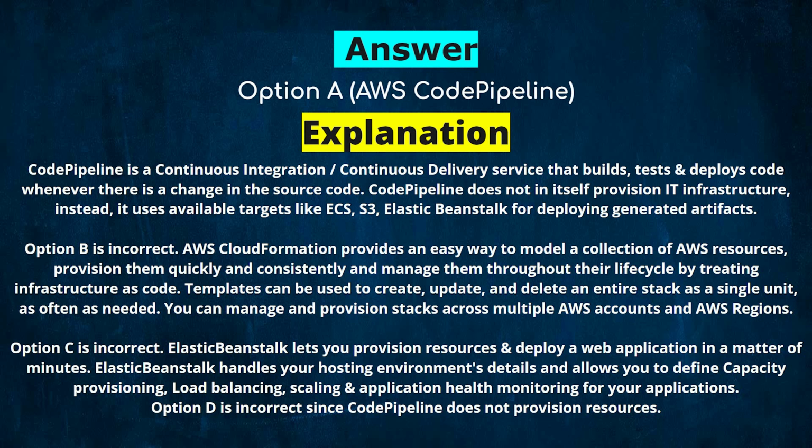Option C is incorrect. Elastic Beanstalk lets you provision resources and deploy a web application in a matter of minutes. Elastic Beanstalk handles your hosting environment's details and allows you to define capacity provisioning, load balancing, scaling, and application health monitoring for your applications. Option D is incorrect since CodePipeline does not provision resources.